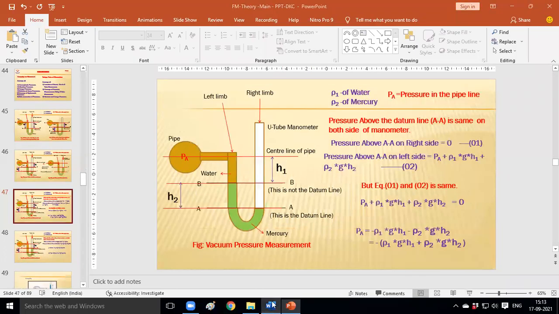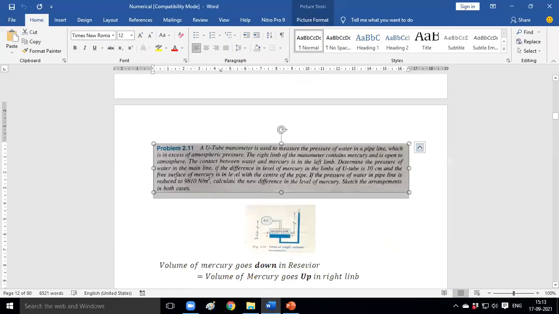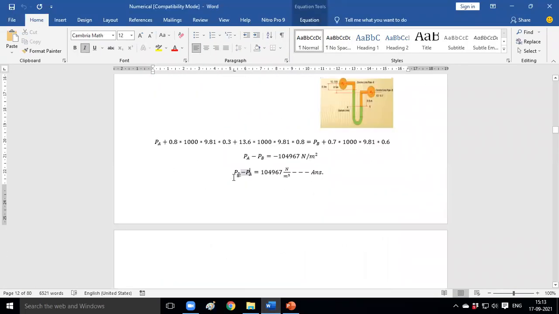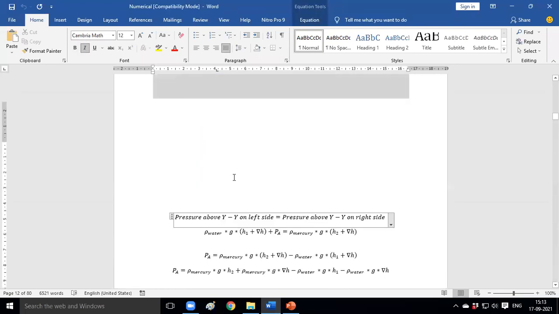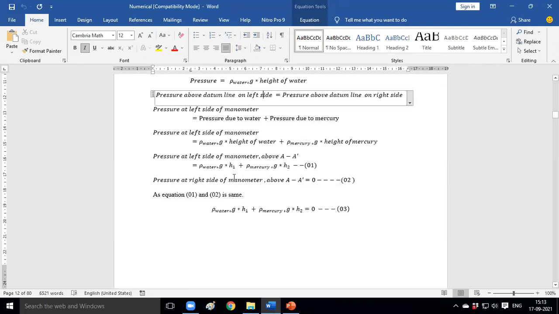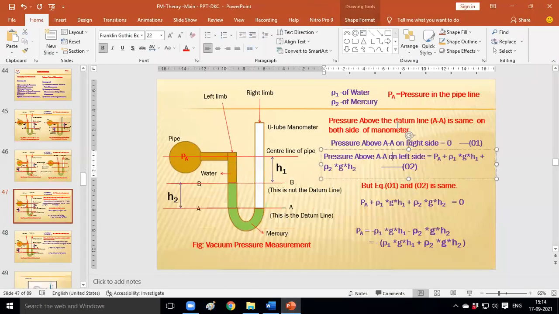Okay, so you can see this figure. Is it visible, this figure? Yes, sir.